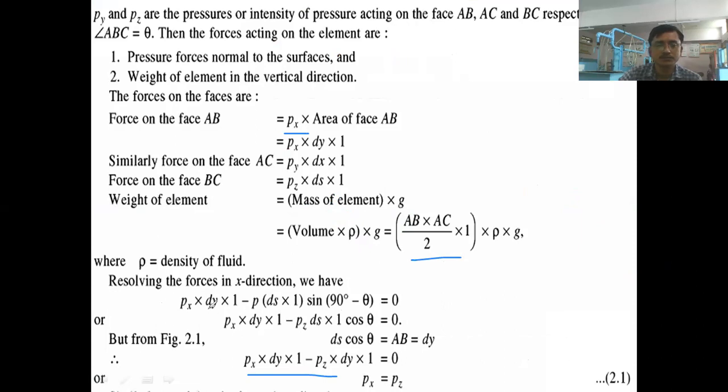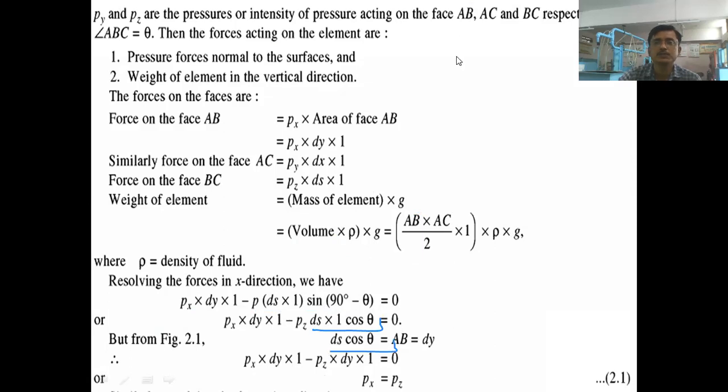Now here, this one force and this is another force. This weight force is neglected. Why will it be neglected? The weight of the fluid element will be very small as compared to the forces acting on the fluid element. Okay, therefore here we are considering only two forces, this one and this is the component of this inclined force acting in downward direction. Now again, if you look at the equation, this part ds cos theta.